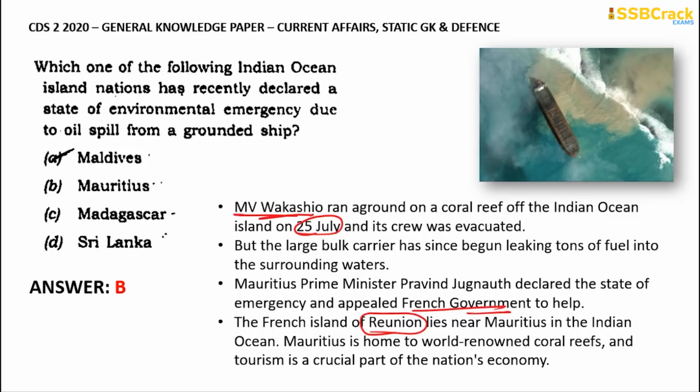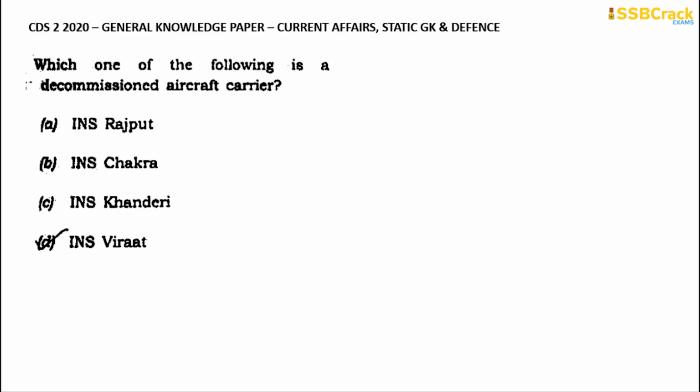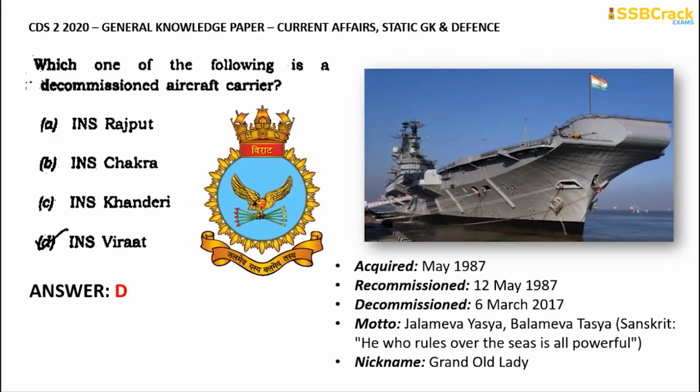Okay, so going through with the next important question: which one of the following is a decommissioned aircraft carrier? This was the only defense related question that was asked in the complete CDS 2 2020 question paper. So which is that decommissioned aircraft carrier? That one is option D, INS Virat.